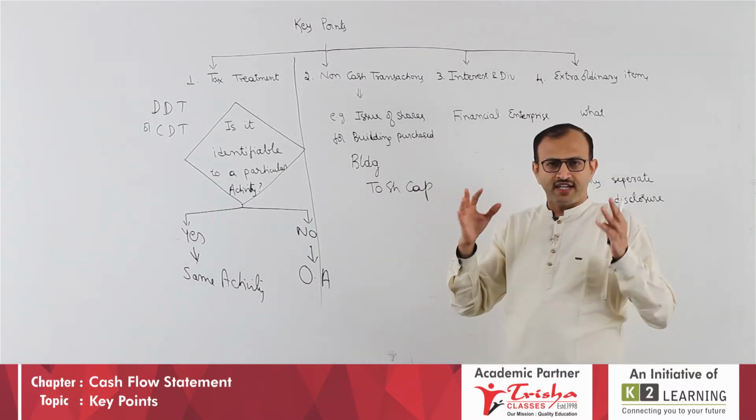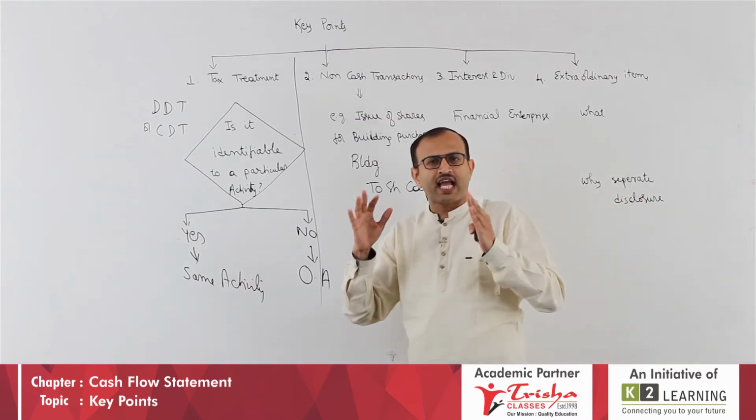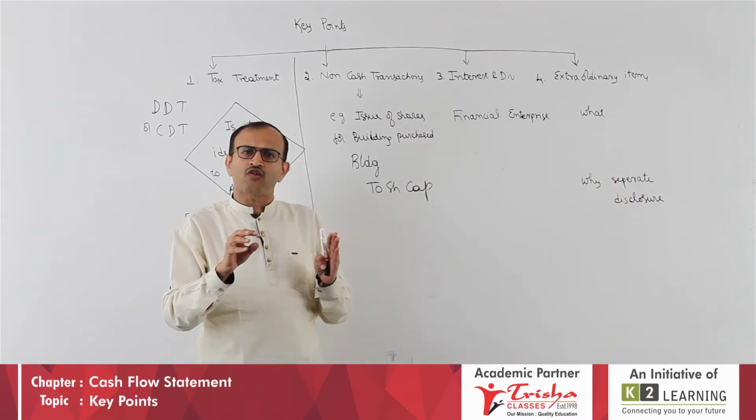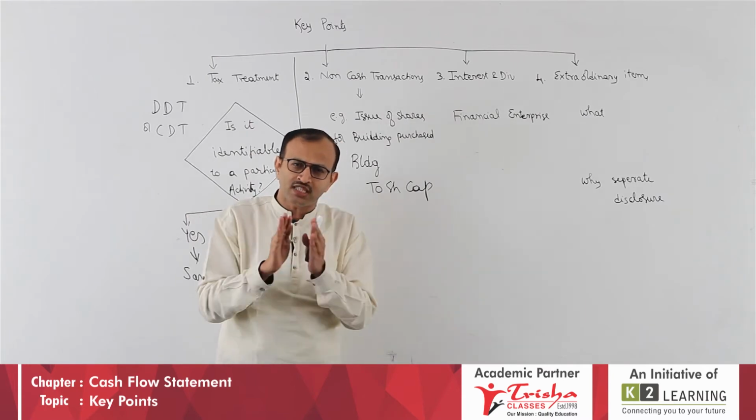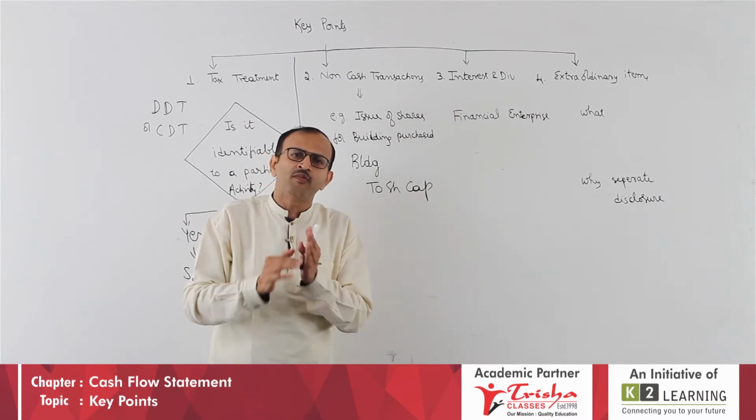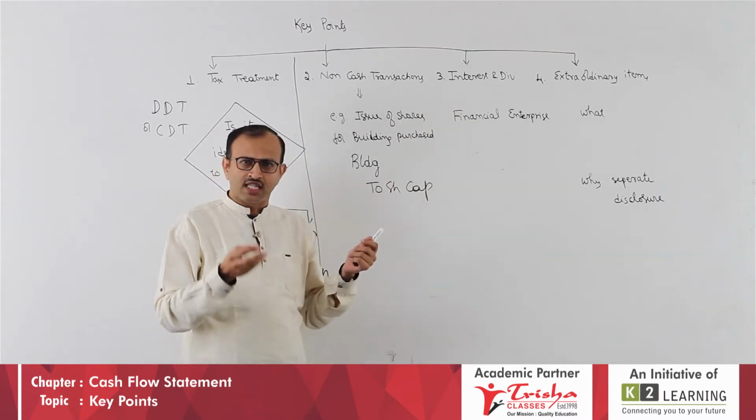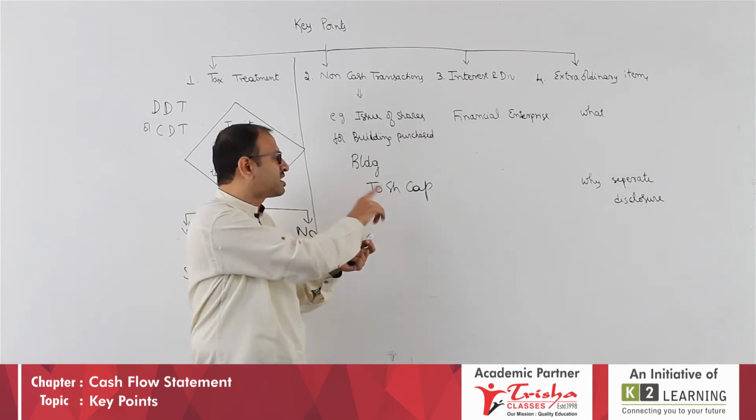Dear student, you have to be very clear that if it is a cash flow problem, anything you call operating, investing, financing, one simple rule is there should be a movement of cash. Where is cash here? Neither cash nor cash equivalent is there in this entry.